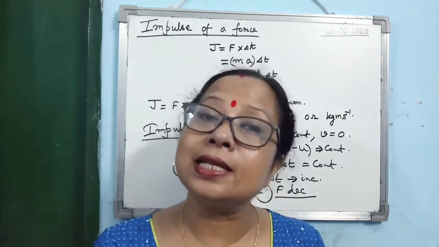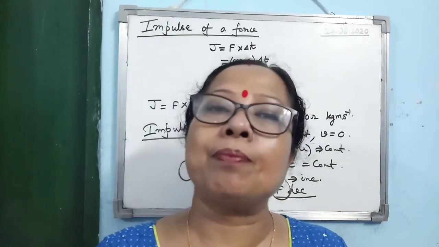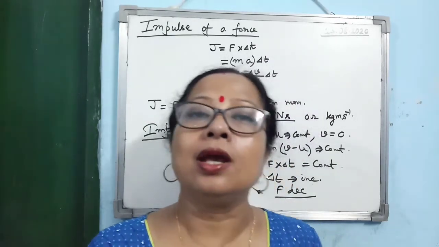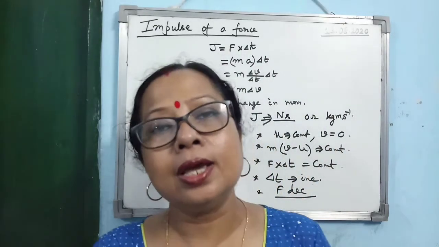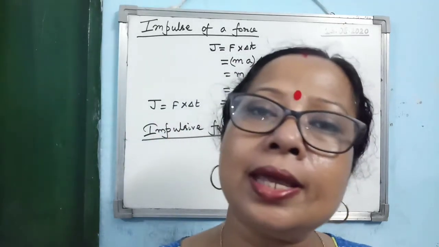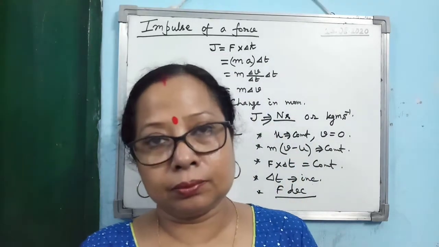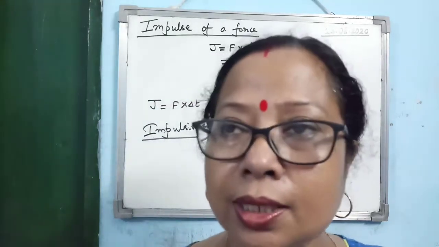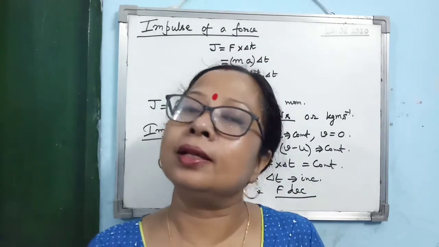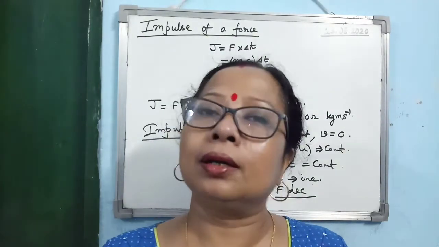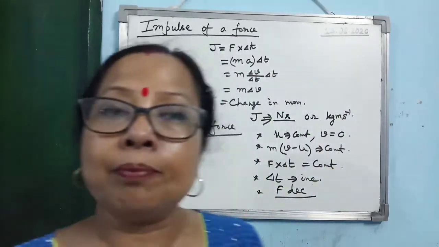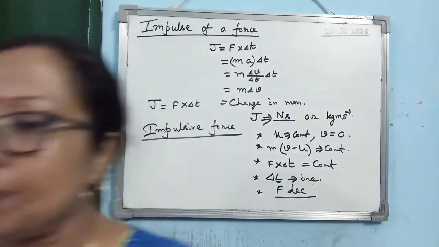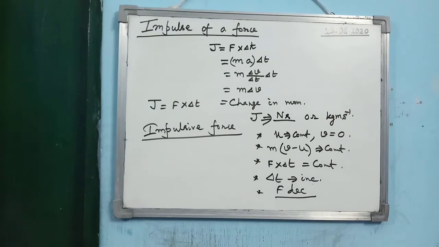So when the duration of time increases, the amount of force acting on the passengers during the jerk gets reduced. Okay, so this is the reason why shockers are there in vehicles and why buffers are there between two compartments of a train. These are practical examples of impulse of a force in our day-to-day life.